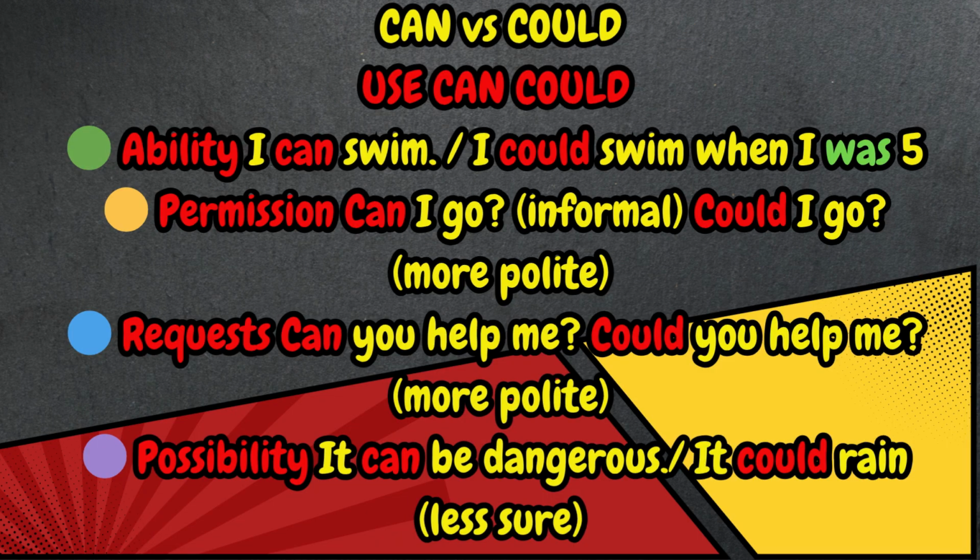Can versus could. Ability: I can swim. I could swim when I was 5. Permission: can I go, informal; could I go, more polite. Requests: can you help me; could you help me, more polite.